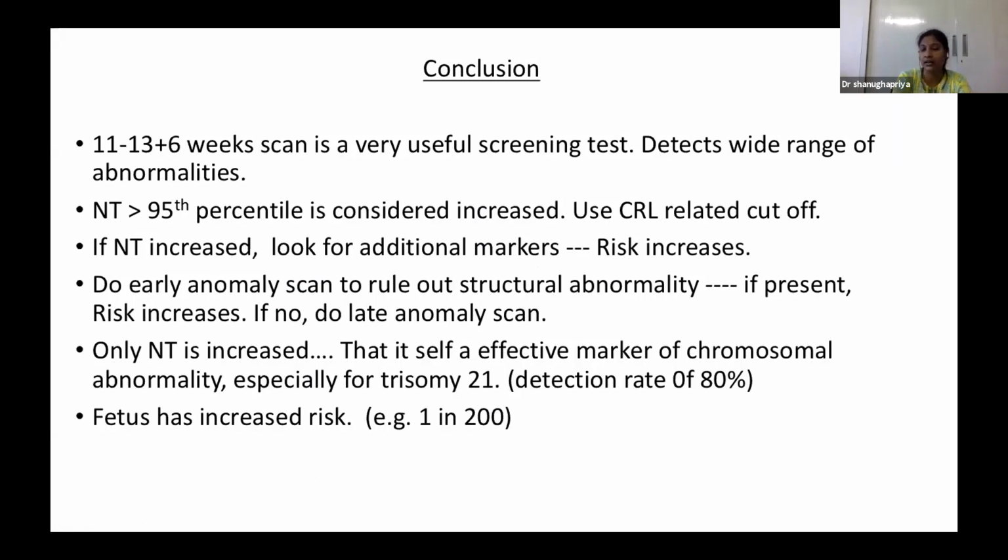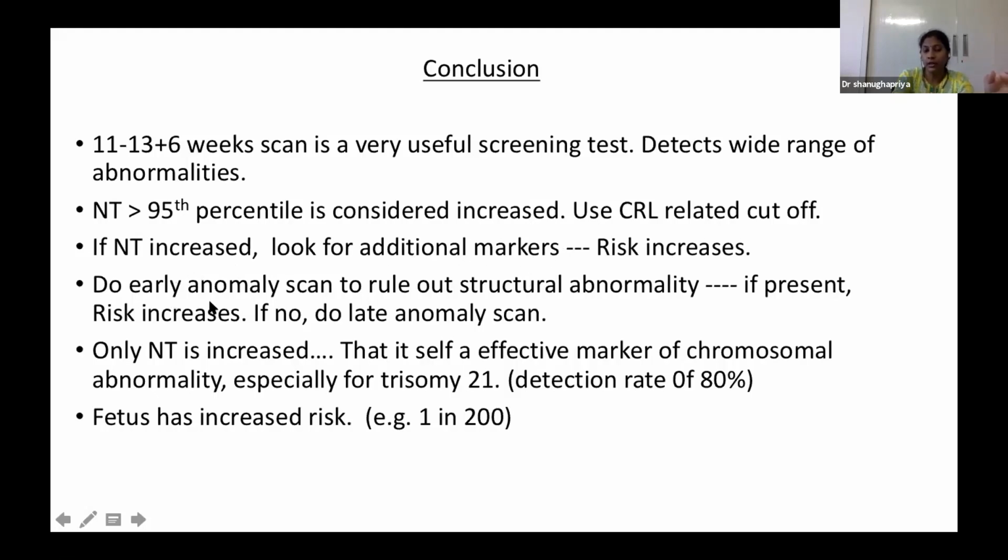It detects a wide range of fetal abnormalities, including chromosomal, non-chromosomal and structural abnormalities, even preeclampsia and intrauterine infections. Always, above the 95th percentile is considered increased NT. Always use the CRL related cutoff for interpretation. If the NT is increased, look for additional markers. If additional markers like absent nasal bone, reversal in the ductus venosus or tricuspid regurgitation are present, again the risk increases. If we don't see anything, that is fine.